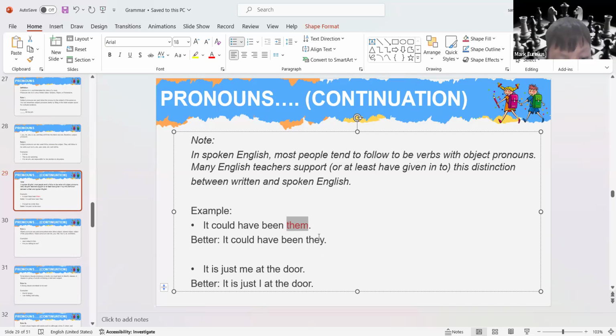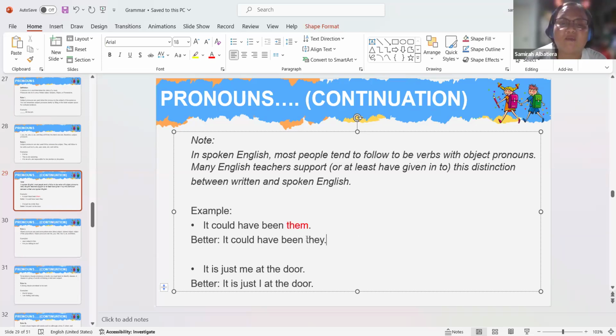So they are both pronouns. They is actually a subject pronoun. Most of the time, they can be found at the start of the sentence, and them is actually an object pronoun. Usually, it is found at the end of the sentence. So if you look at this, according to the rule, it would be better, instead of using an object pronoun, to use a subject pronoun.